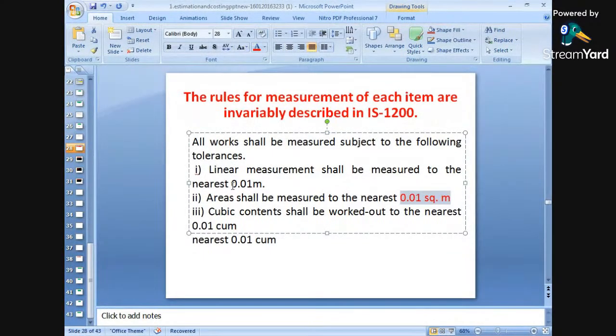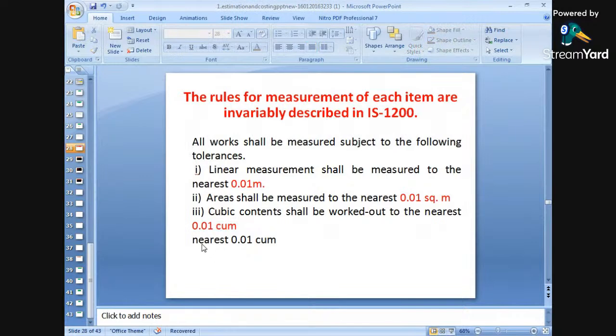So linear measurements are to 0.01 meters, whereas areas are to 0.01 square meters. Whereas cubic contents, suppose earthwork in excavation, brickwork, RCC in slab or PCC, are to be measured to the nearest 0.01 cubic meters. Okay.